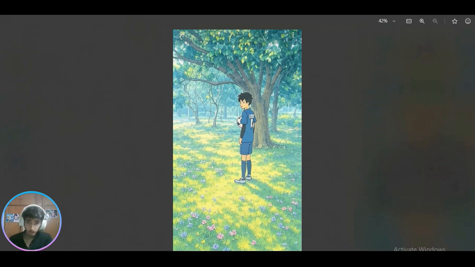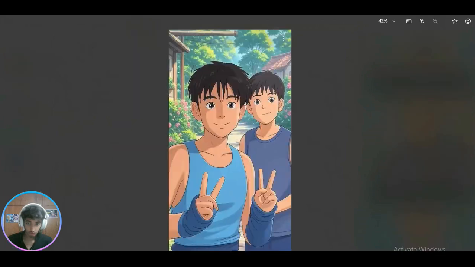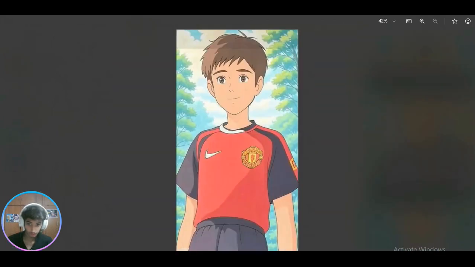So here are some Ghibli art styles. Basically, I took a photo of mine, then uploaded it on Grok. And if you really don't know what Grok is, go and watch my previous video. It is a very useful AI. See, in crux, it is similar to ChatGPT but has a humor of its own. So these are some of the pics I converted into Ghibli art.